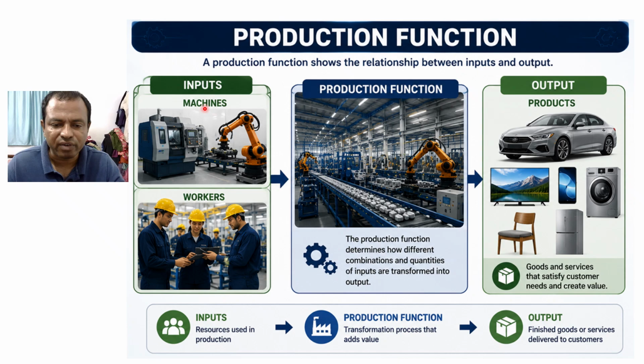So production function can be explained with this picture. Inputs like machines, workers are there. This production function determines how different combinations and quantities of inputs are transformed into output. Because inputs are there, production function determines how many outputs are created. So that is shown in this picture. Okay.